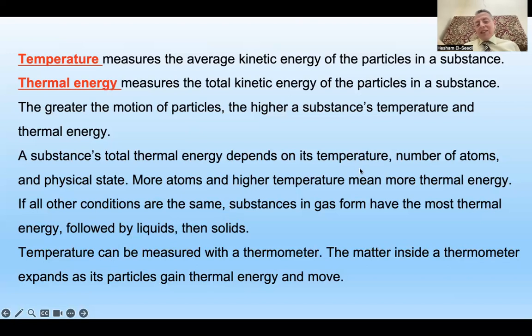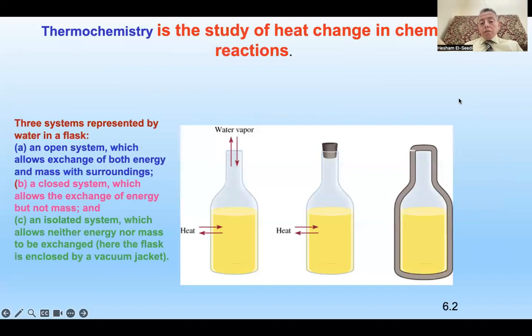And how do we measure the temperature? Of course, by thermometer. This is the easiest and the most commonly used. And it depends on the particles gaining the thermal energy and moving. As I usually say, when you discuss something, look at the picture and try to give the explanation by yourself.